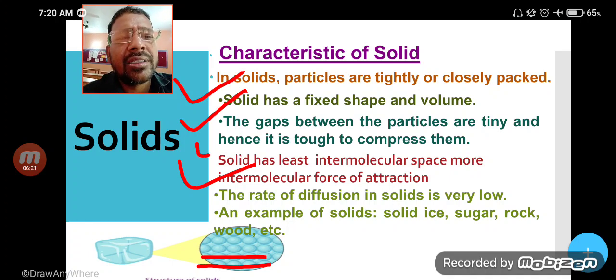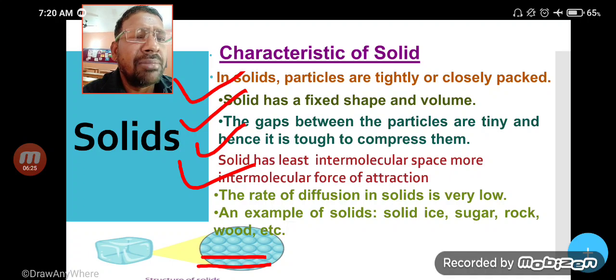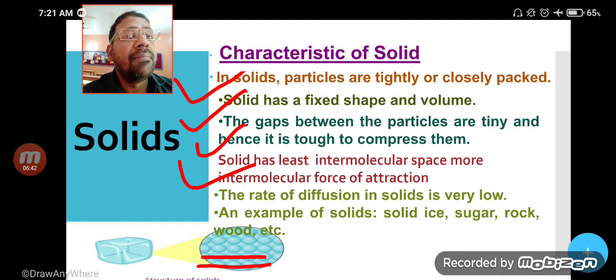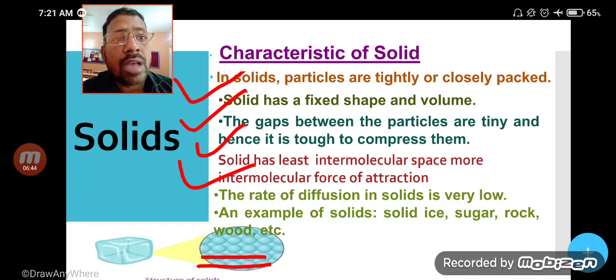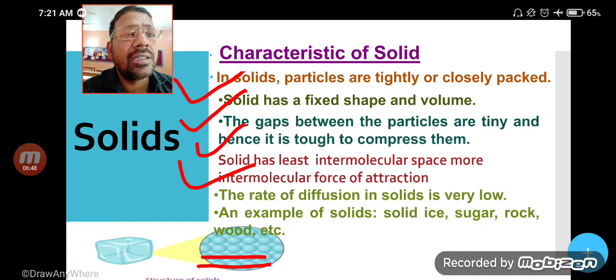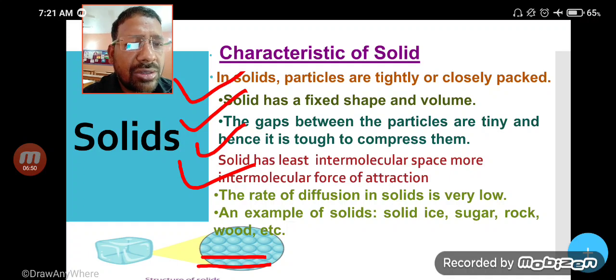Third, the gap between the particles is tiny, means there is a very little, negligible intermolecular space, hence it is tough to compress it, means solids are incompressible. Why can they not be compressed? Because molecules are closely packed and they have the highest intermolecular force of attraction.